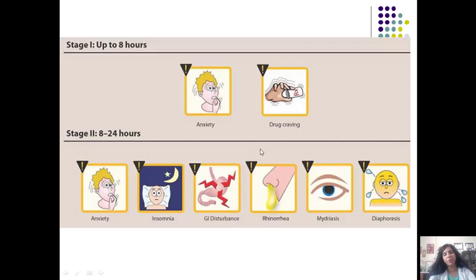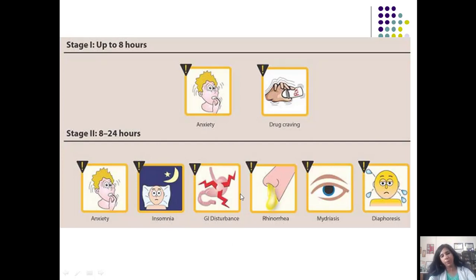So let us see, the patient has gone in for opioid withdrawal, and up to 8 hours is stage 1 of withdrawal. He is going to have anxiety because he's not going to get the drug. He's going to want the drug, craving, as we call it. Then in stage 2, he will have the symptoms or signs which are opposite to the drug. Morphine causes sedation, so the person is not going to get good sleep.